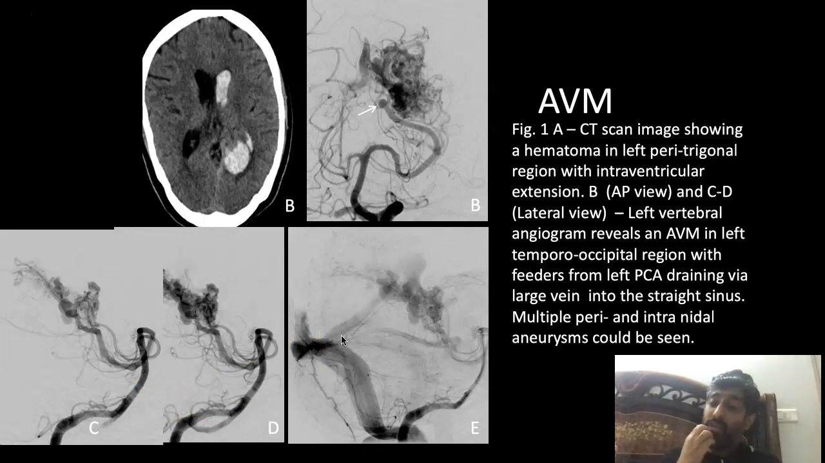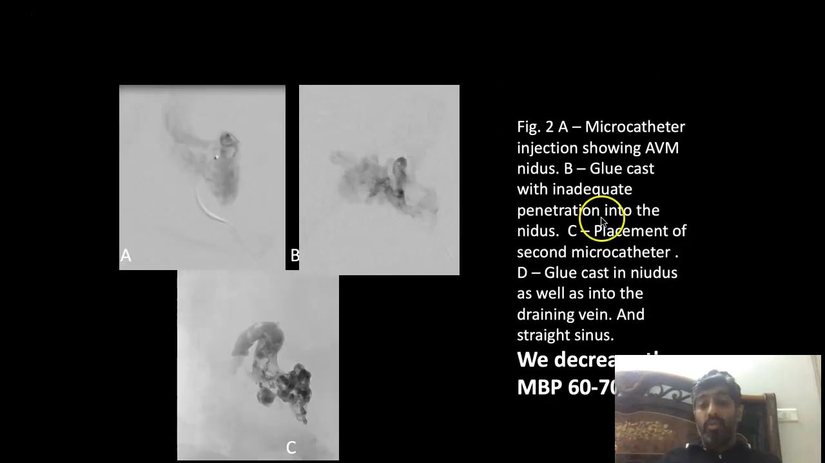The most dreaded complication is when the draining vein is occluded. As soon as the draining vein is occluded through glue or embolization, there is venous edema. That's the main problem. If you look at this microcatheter injection showing the AVM nidus glue cast, this is the glue cast with inadequate penetration into the nidus. Then they place a second microcatheter and put in more glue, and then you can see that the glue has gone into the straight sinus, which sometimes is a catastrophe in these patients.